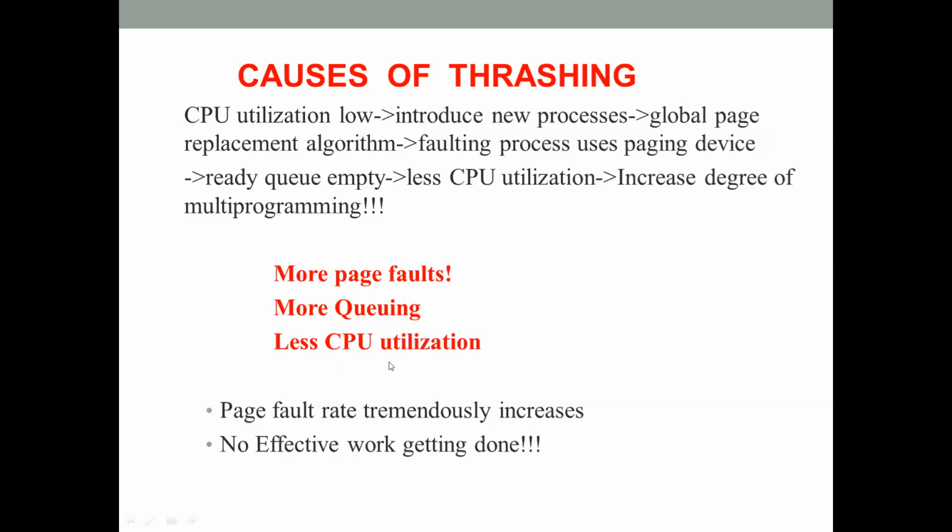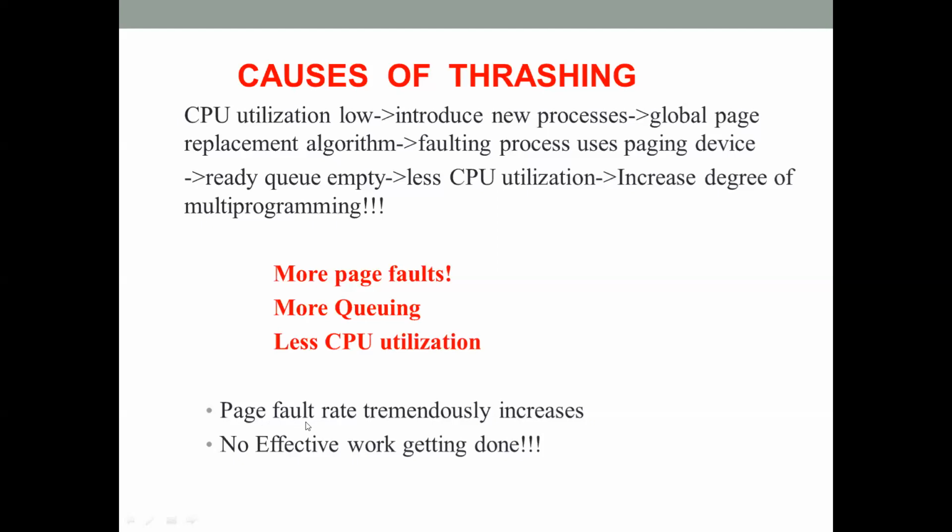So then CPU utilization becomes less. Again, the OS will think that CPU utilization is low, and it may try to add some more processes into the computer's primary memory. As a consequence of all this, the page fault rate increases tremendously, because too many processes are there in the primary memory, depending on its size, but they have not been provided enough frames. So the page fault rate increases tremendously, and it causes a severe performance overhead on the computer system. No effective work is getting done, and CPU utilization also remains low.